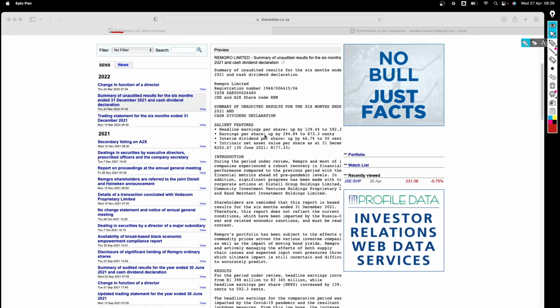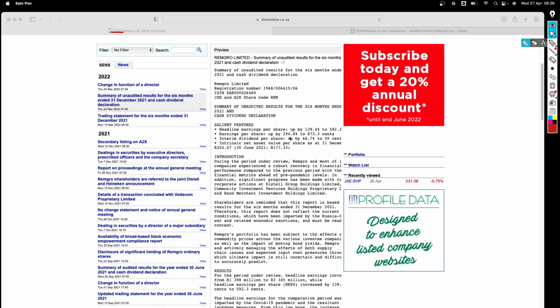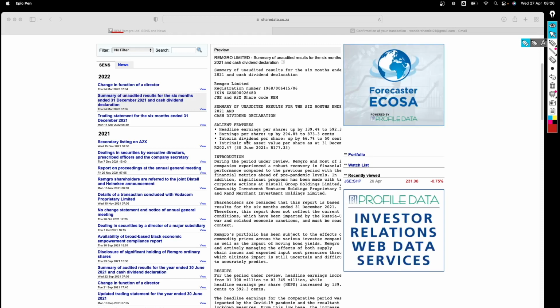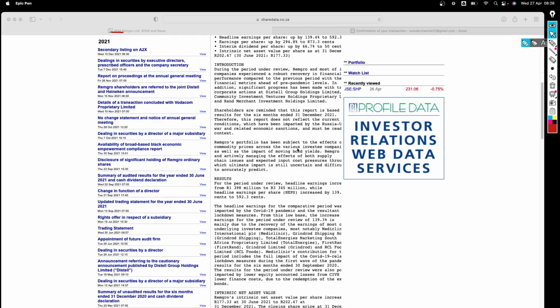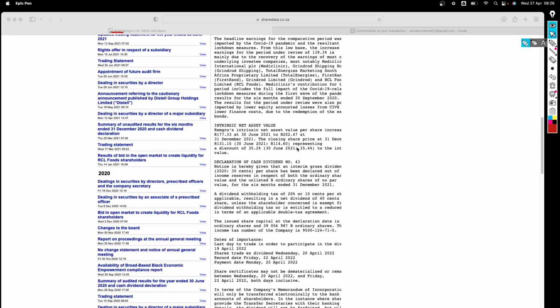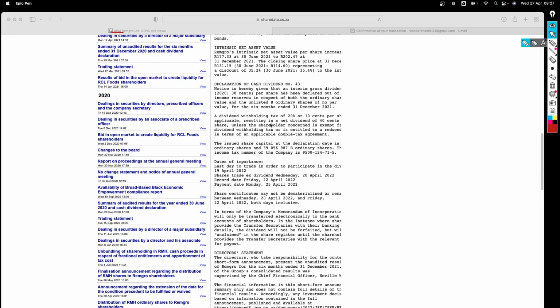Look at the top there, the salient features. They start by covering the results. They talk about headline earnings per share, then earnings per share, and then the interim dividend that they declared. They said that it increased by 67% to about 50 cents per share. Then as you scroll down the result, you come to the important part we want to talk about today, which is the declaration of the dividend.